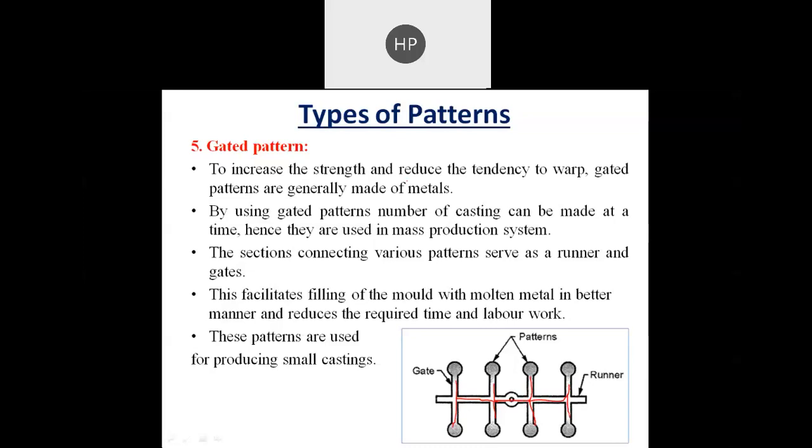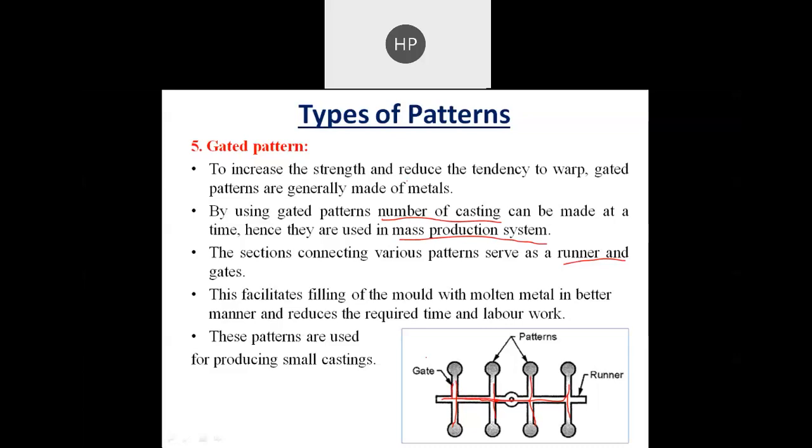So by using that gated pattern, a number of castings can be made at a time, and hence they are used in a mass production system. The sections connecting various patterns serve as a runner and gate. So this horizontal channel is the runner, and this is the gate.